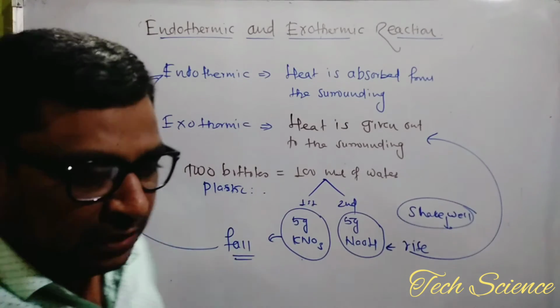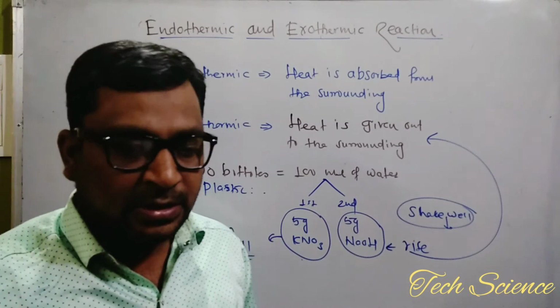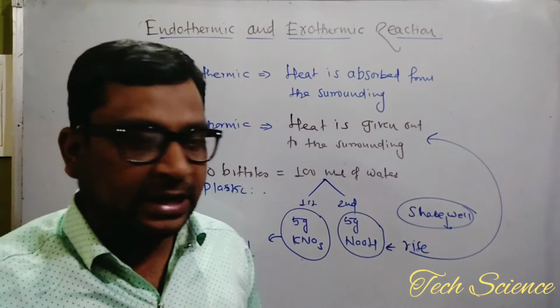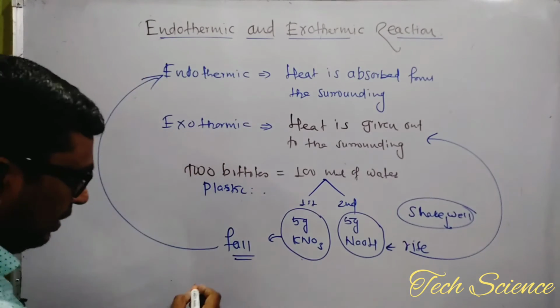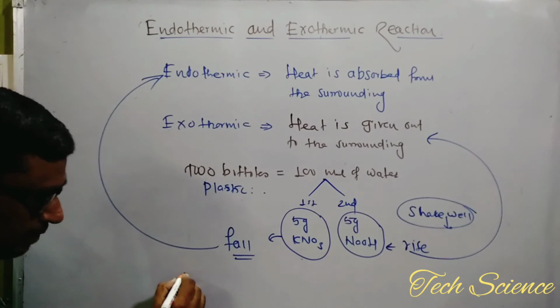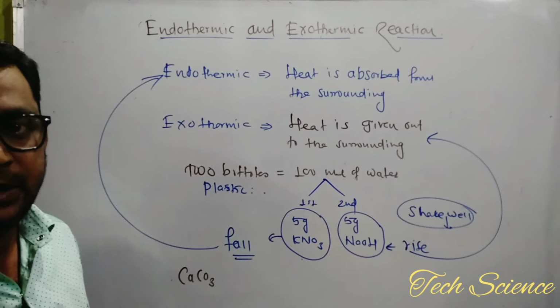If in the laboratory you want to observe an endothermic or exothermic reaction, you have calcium carbonate, calcium oxide, etc. Observe, will you be able to see on the blackboard? This is the reaction. CaCO3. What is this? This is calcium carbonate.